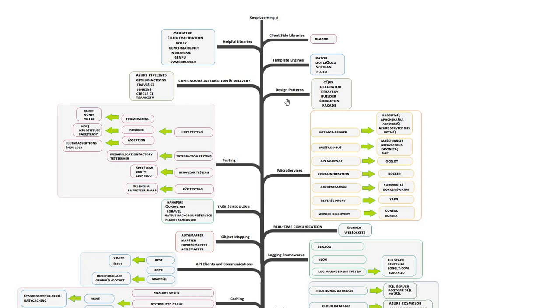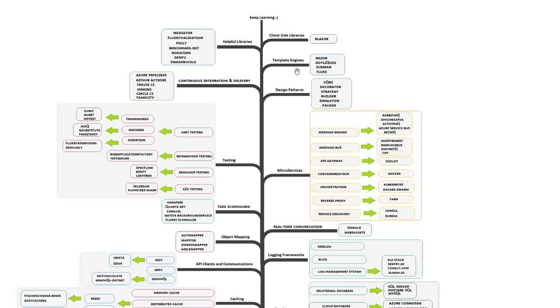Apart from knowing these things, you should also be aware of some of the basic design patterns which will essentially be used every time you're coding. Some of these are CQRS, decorator, strategy, builder pattern, singleton, and facade. These are the most profusely used patterns. Along with this, there is continuous integration and delivery, which could be accomplished through constructs like Azure Pipelines, Jenkins, or TeamCity. GitHub Actions is also pretty popular.